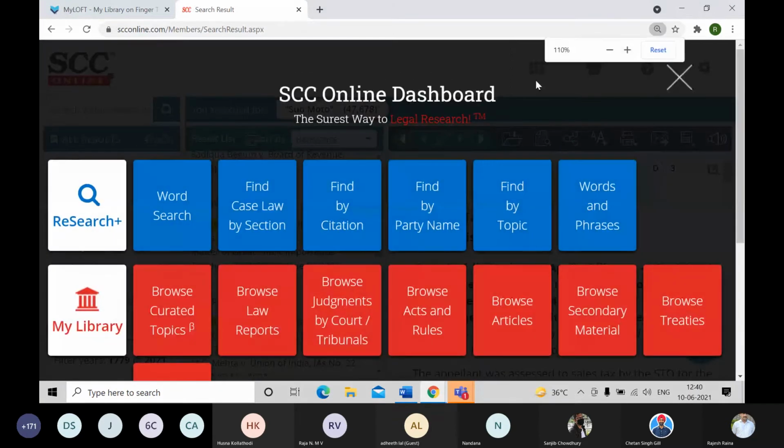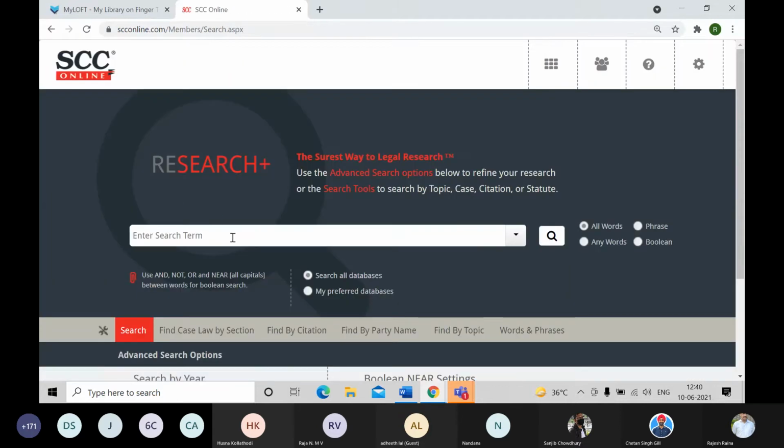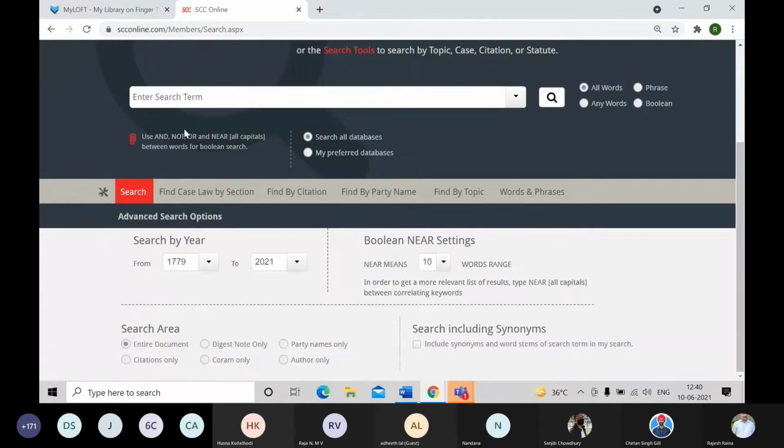Now coming back to word search, another operator that we have is NOT. At times when you have a search query and you get a huge list of results, you realize that you don't want a particular segment among the list. Like I'm looking for judgments on, say, compensation, but I don't want the ones due to medical negligence.